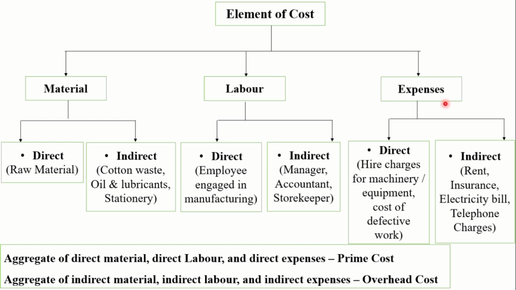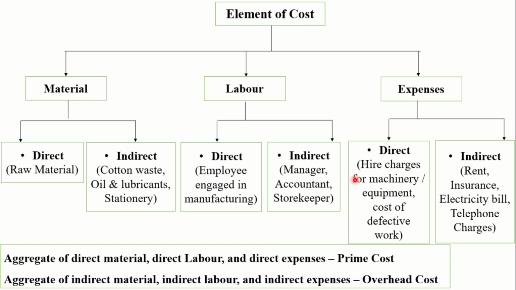Expenses is the cost of service provided to the organization and the notional cost of assets owned. It can be direct and indirect. Direct expenses are those expenses which can be identified with the individual cost centers. Examples are hiring charges for machinery and equipment required for the particular job, and cost of defective work for a particular job.